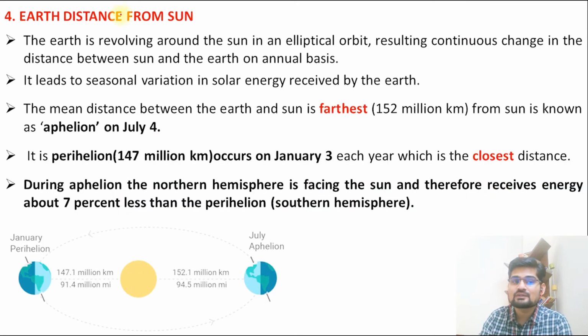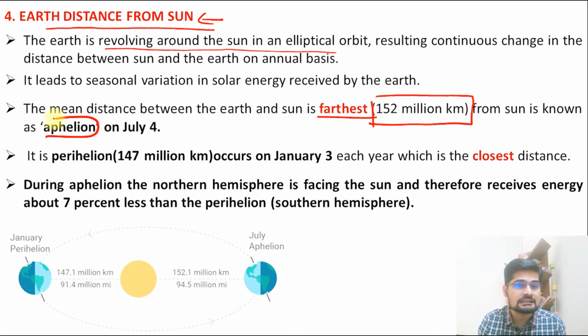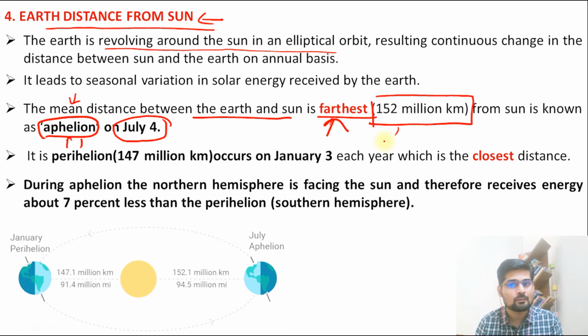Now the next factor that we know is the earth's distance from the sun. So what has this distance to do with the insolation? Remember, the earth is revolving around the sun in an elliptical orbit, and there is a fluctuation on an annual basis in the positions. And what are these positions? When it is farthest, about 152 million kilometers from the sun, it is called aphelion. Remember, aphelion position. And when is that? July 4th. It means the average distance between the earth and sun is the farthest, that is 152 million kilometers.